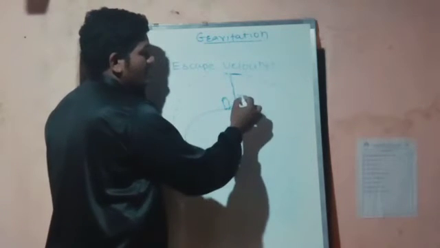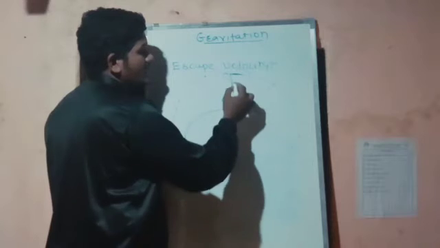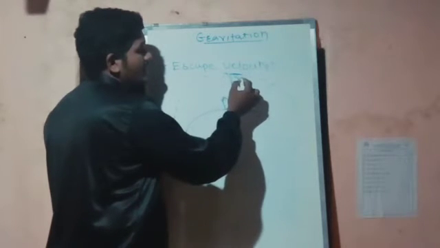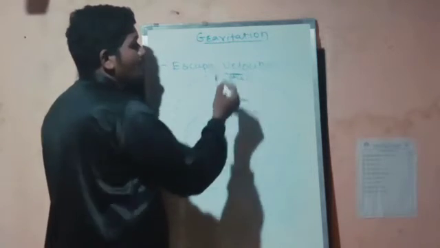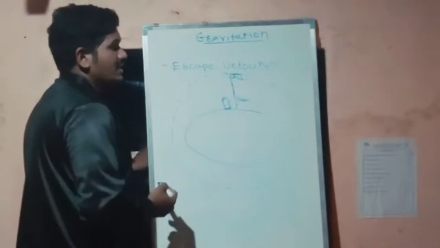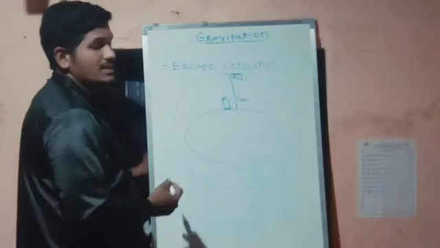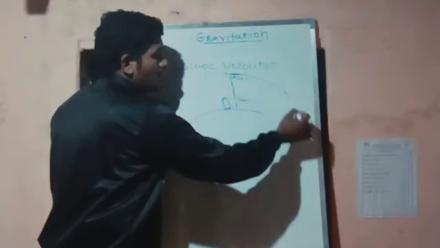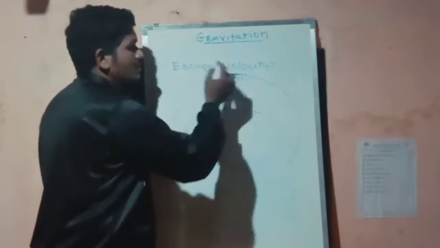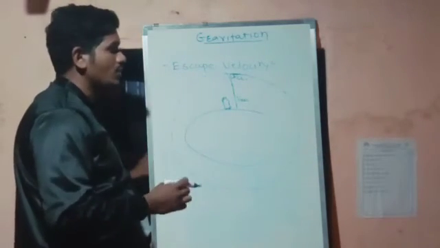This is one escape velocity and this is one critical velocity. In the critical velocity, the rocket will make a 90 degree turn from the normal, and the rocket starts revolving around the Earth in the particular orbit.